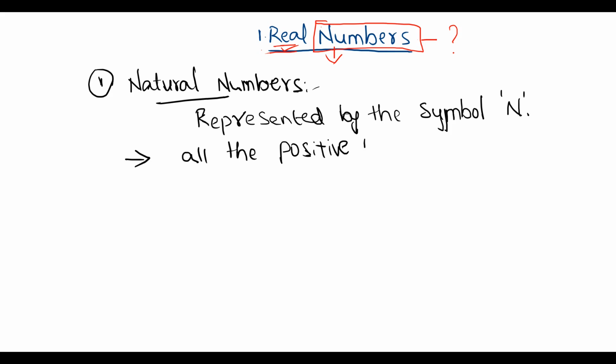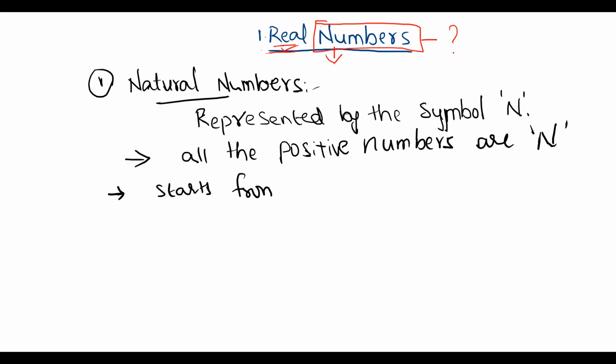All the positive numbers are called natural numbers, represented by capital N. Positive numbers start from 1, 2, 3, 4 and so on up to infinity.